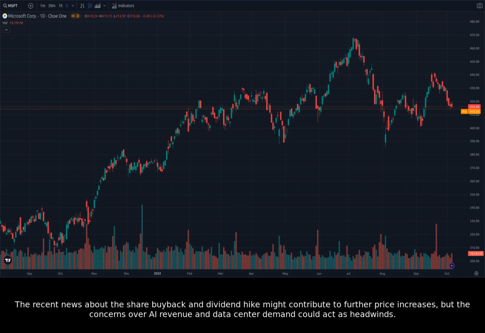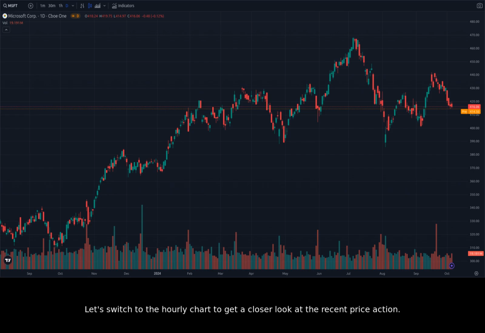The recent news about the share buyback and dividend hike might contribute to further price increases, but the concerns over AI revenue and data center demand could act as headwinds. Let's switch to the hourly chart to get a closer look at the recent price action.